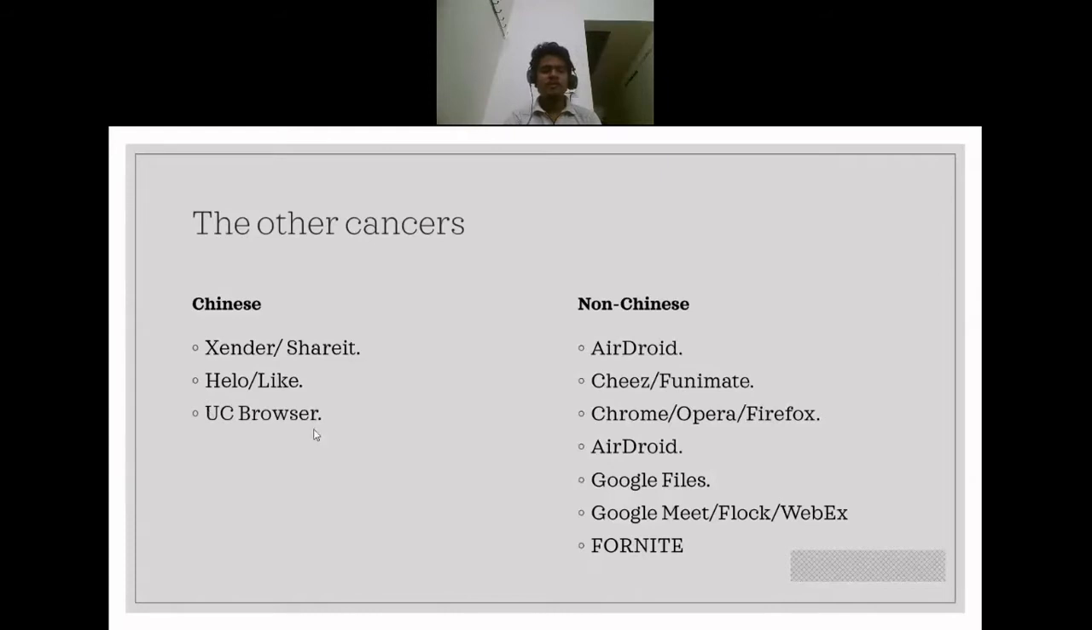Then we have UC Browser. A lot of people have stopped using it, but for those who use Lenovo smartphones, UC Browser is pre-installed, and a lot of people don't give a second thought before using this. China uses this to get your browsing history, your cookies, and what you're surfing on the internet. So you can use the alternatives: Chrome, Opera, or Firefox. Now, Firefox is open source, so you can customize it the way you like. Opera is freeware, and Chrome belongs to Google.